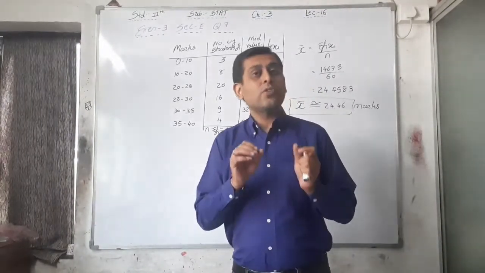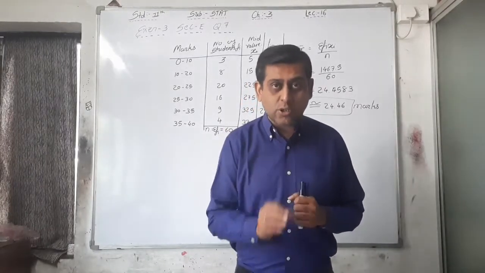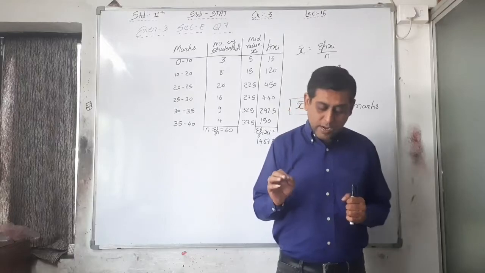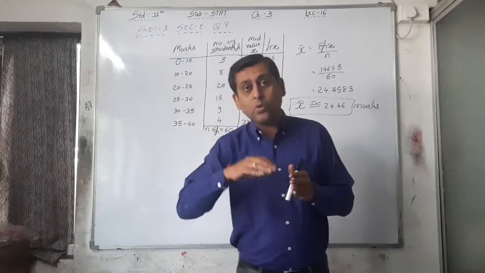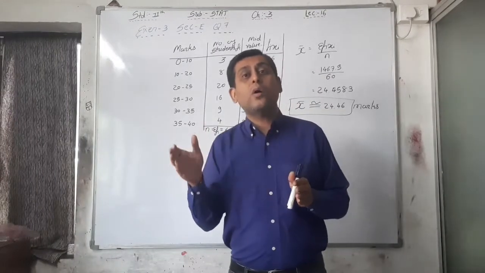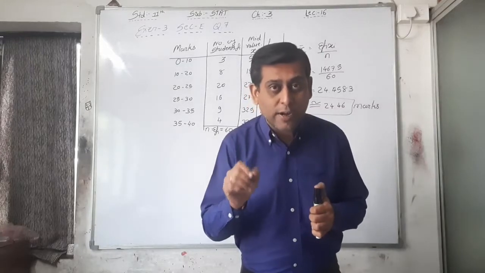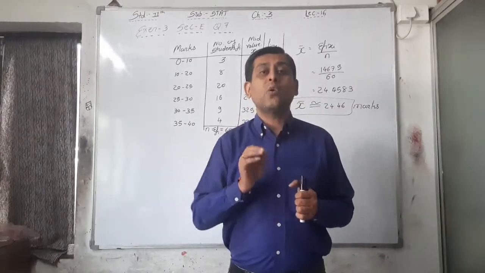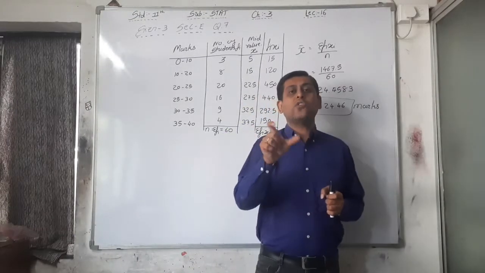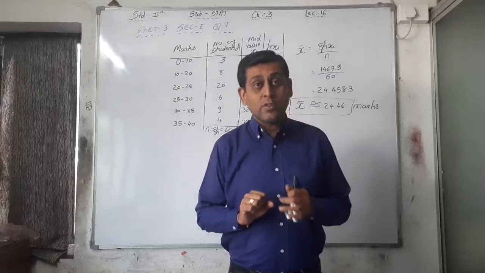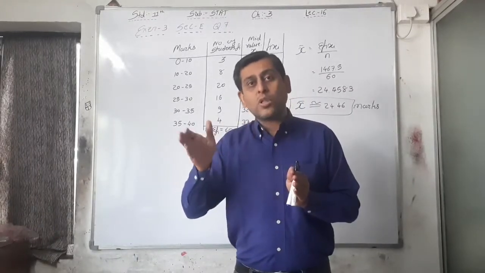Okay, so here the question is twisted. If 30% of students fail in the examination, it means what? 30% or above that is the pass. That means what is the passing marks? We have to find out by finding D3 or P30. It is easy, but the style of the question is changed here. 30% of students fail, that means we have to find the value above that.